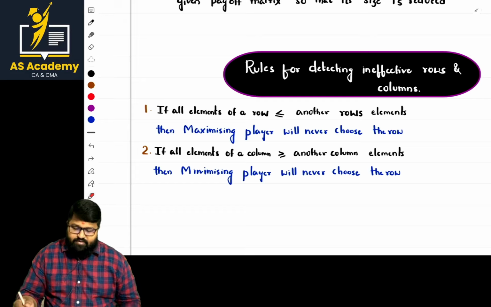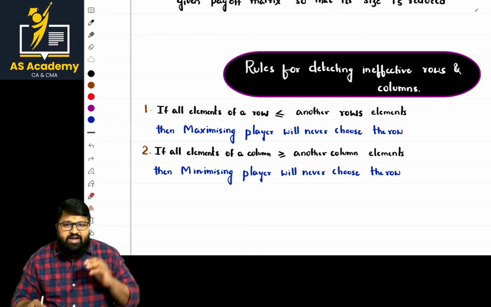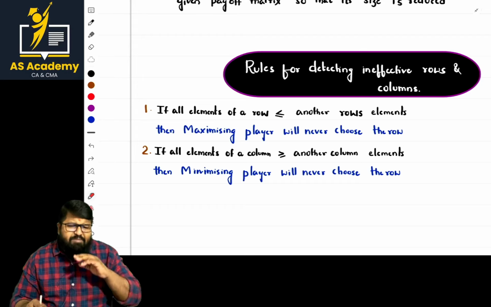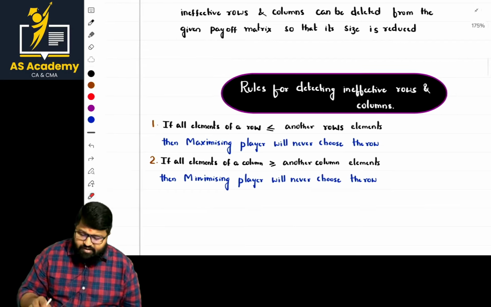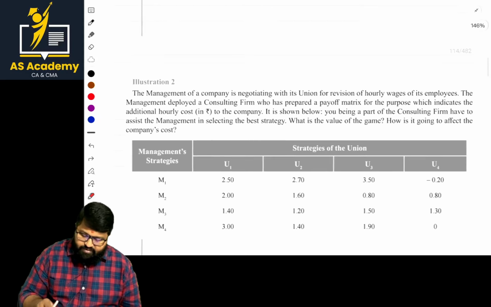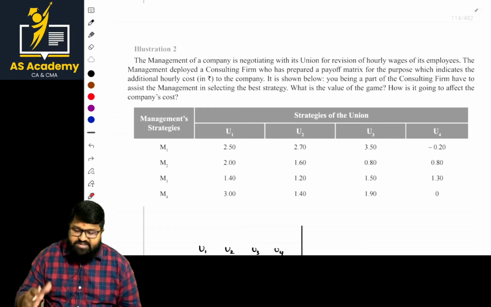Am I clear? The maximizing player will never choose a row with the least values. And the minimizing player, who is thinking to minimize the loss, will never go for the highest value. The highest columns will be deleted. Let us go with this problem; that will be very clear. See this part. Sir, whatever questions we are solving are from our ICMA book.